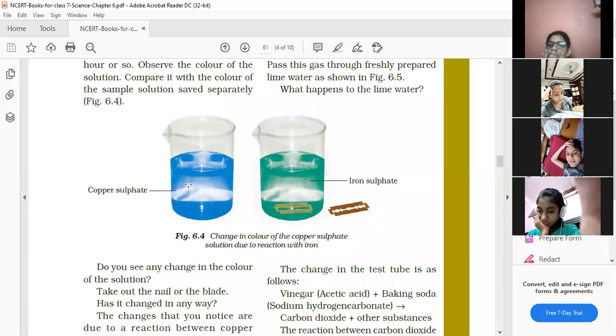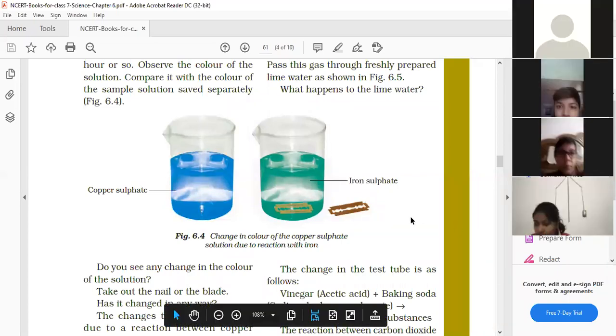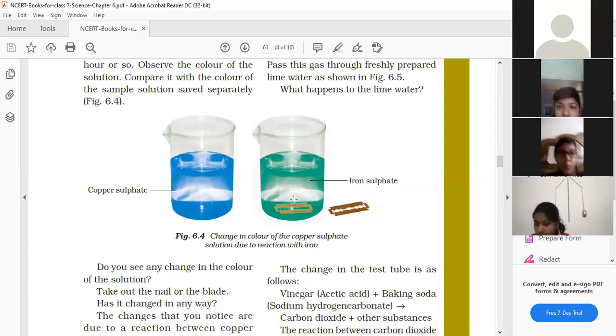Put that iron blade into the copper sulfate solution. Keep it for half an hour. Then what happens? Slowly, the color of copper sulfate changes to green. The color changes from blue to green. Why does that happen? Why does the color change?